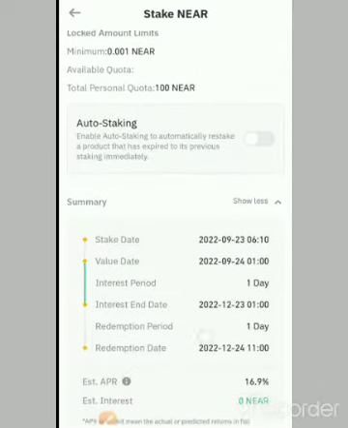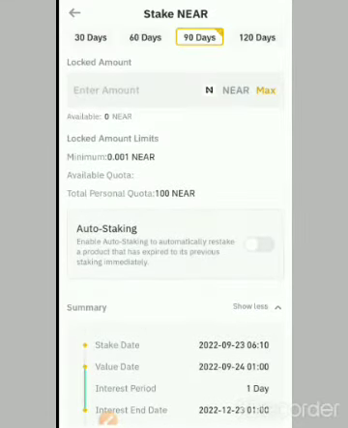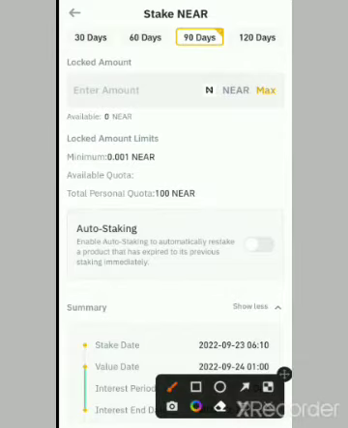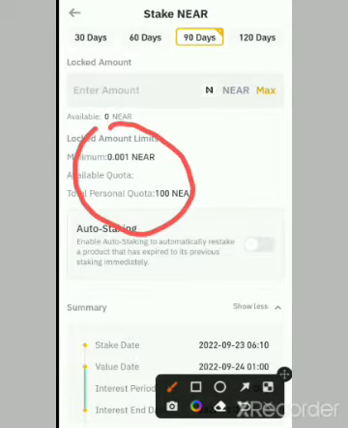Sometimes you have a maximum limit. In this case, 100 NEAR is the maximum you can actually stake and lock up, and the minimum is 0.01. You can see it over here, the minimum and the maximum.